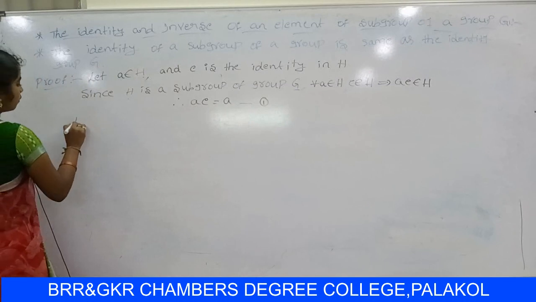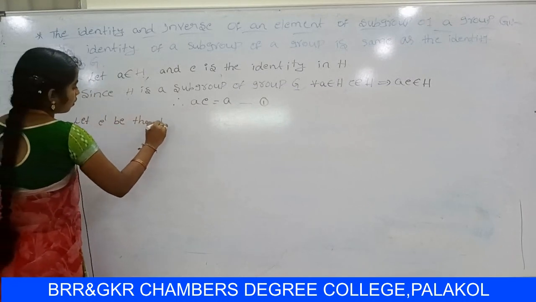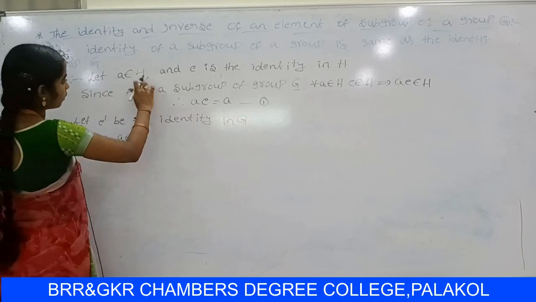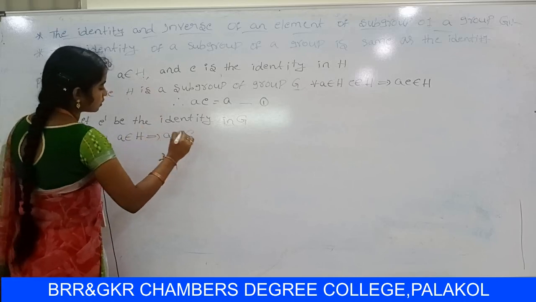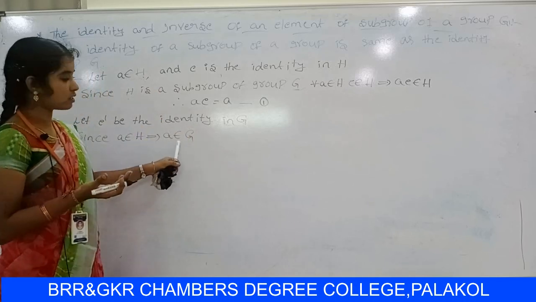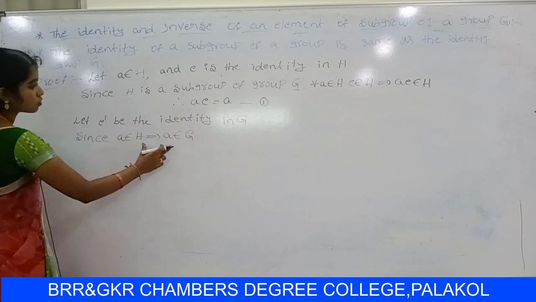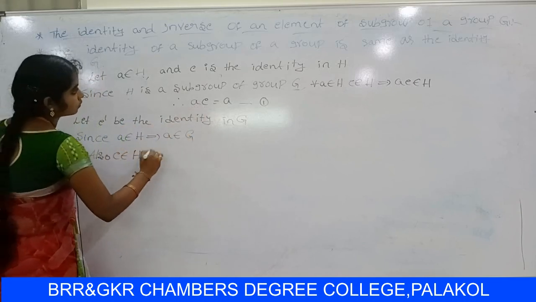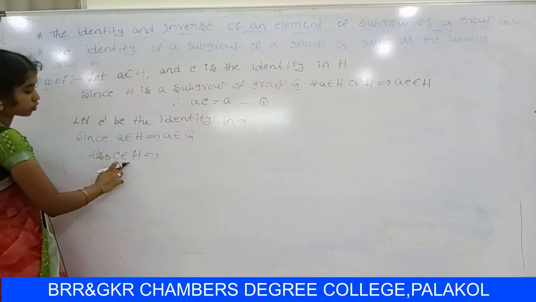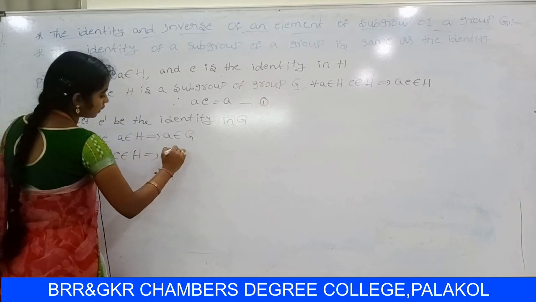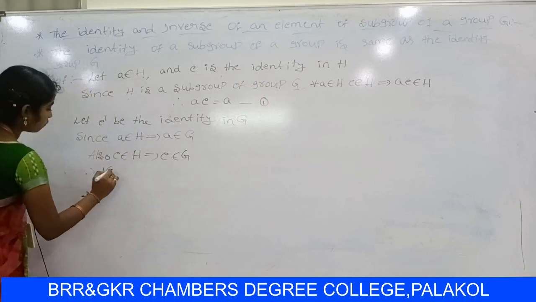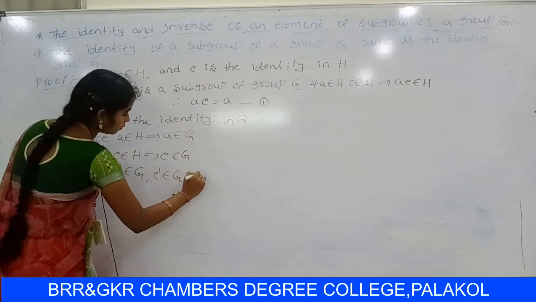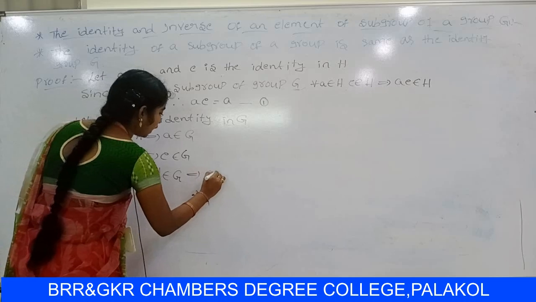Next, similarly, let E' be the identity in Z. Since A belongs to H, A belongs to Z, so every element in H is also an element of Z. E is the identity element in H, so E belongs to H can be written as E belongs to Z. Therefore, for all A belongs to Z, AE' equals A, so E' belongs to Z. That implies Z is a group, with the existence of the identity property AE' equal to A.